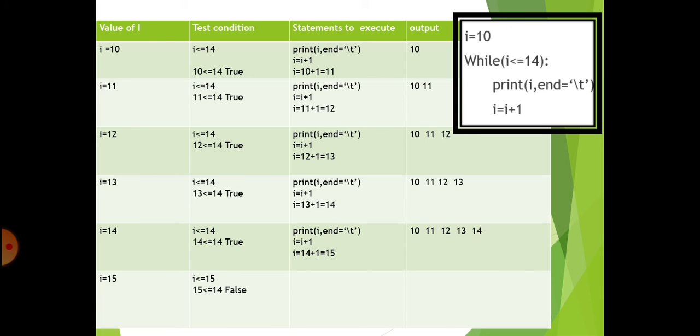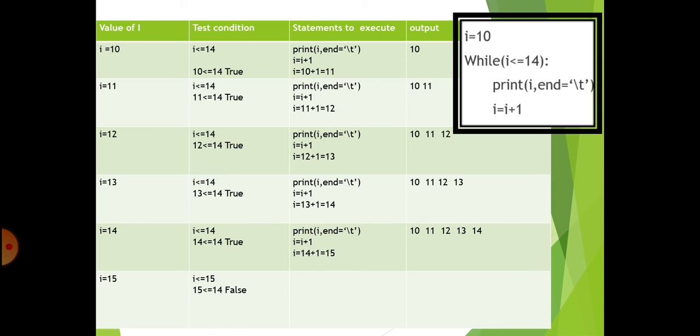Now the value of I is incremented by 1. So I equal to 11 plus 1 is equal to 12. Again it checks the condition 12 less than or equal to 14. This condition is also true. Then it goes to the next statement, print I comma end equal to slash t. So now you get the output 12, and increment the value of I by 1 using the increment statement I equal to I plus 1. So 12 plus 1 is equal to 13. Now the value of I is 13. Check the condition 13 less than or equal to 14. The condition is true.